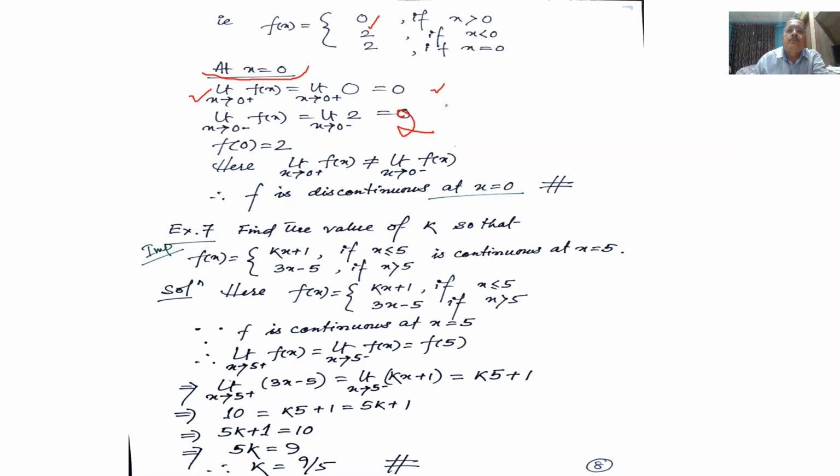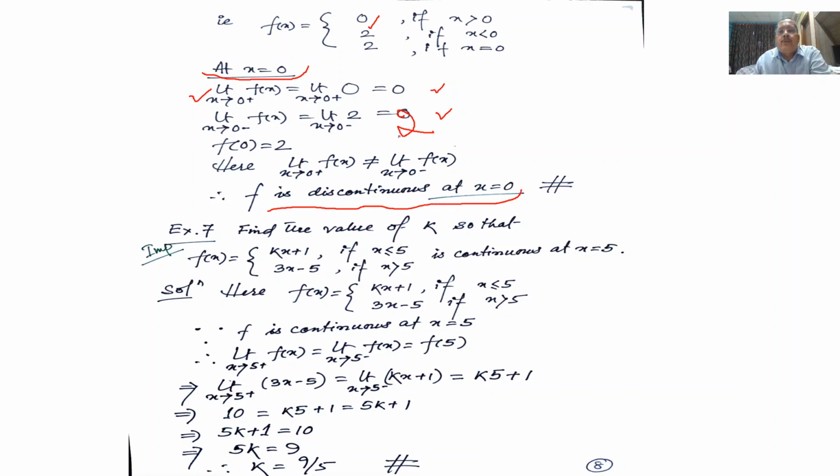And f(0) is equal to 2. So here the right hand limit is 0 and the left hand limit is 2. The right hand limit is not equal to the left hand limit. Therefore the limit does not exist. Therefore f is discontinuous at the point x equal to 0.